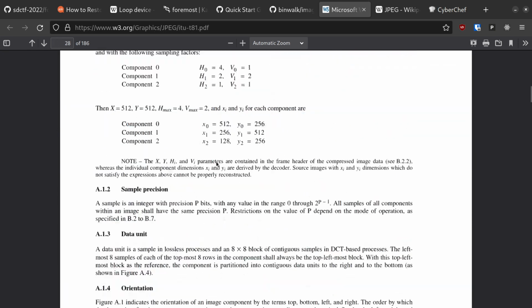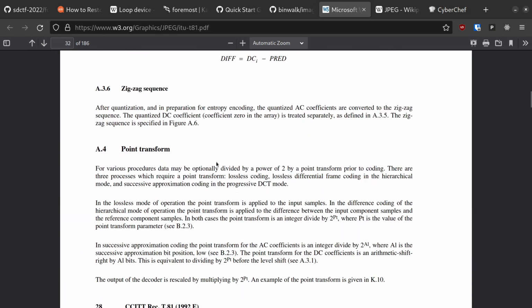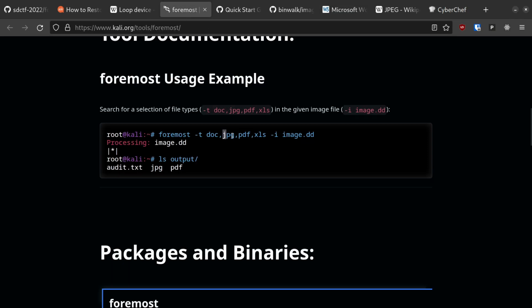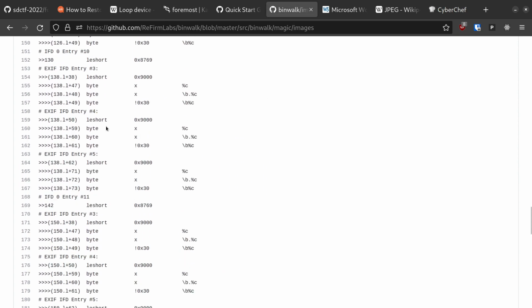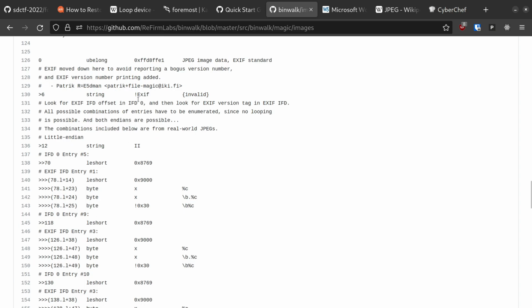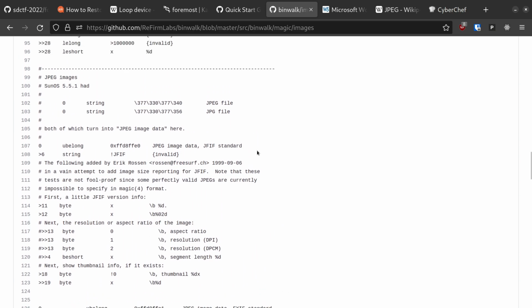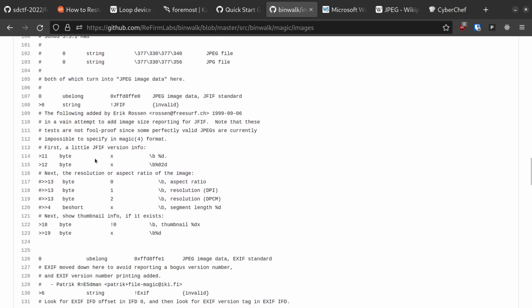All right, the point I'm trying to make here is that unlike a lot of other file types, forensics tools are not the best at detecting JPEGs specifically. The signatures in these tools, by necessity, need to be a little bit picky about what kinds of JPEG they will recognize, since they would otherwise suffer from frequent false positives. If you know you're looking for one, you may need to get your hands dirty and go about the process